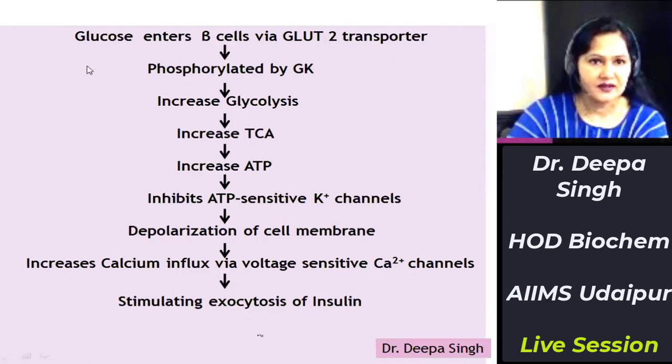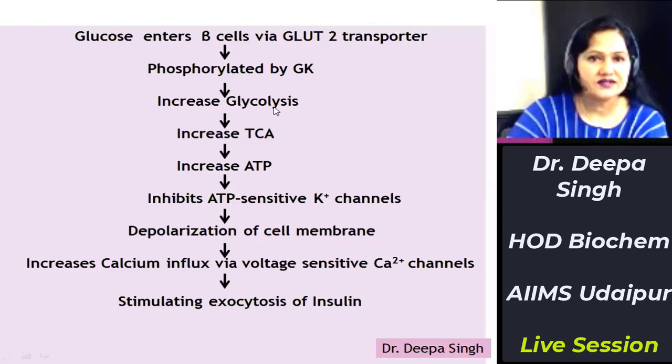I'm repeating this again. Since beta cells of the pancreas are freely permeable to glucose, this glucose enters the beta cells by glucose transporter 2. After entering, it will enter the glycolytic pathway. This glucose is phosphorylated by glucokinase, whose activity is increased in the presence of increased glucose.